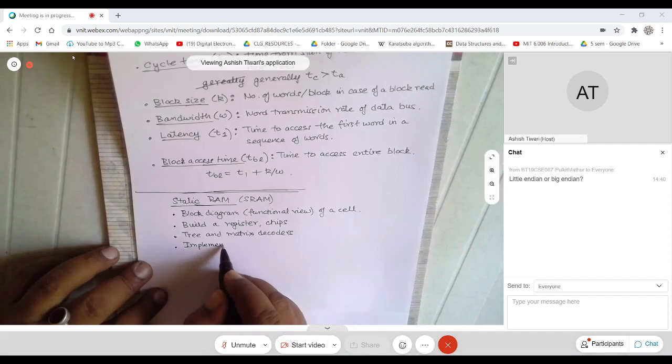and once we know how to implement an SRAM cell, then we will try to answer that question of Pawan Nayak: which sequence and which signals to follow, which are depicted through what are called timing diagrams.